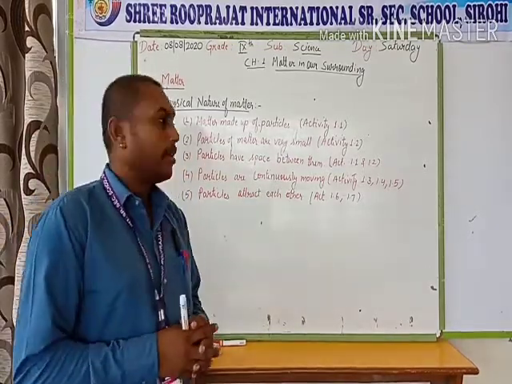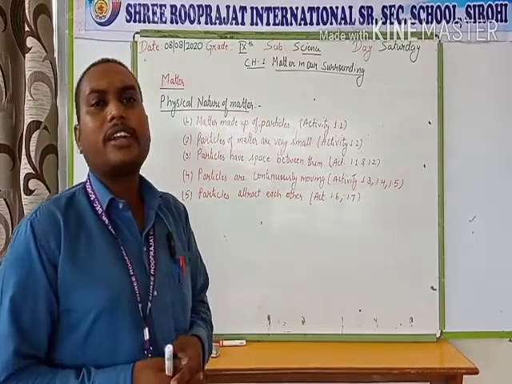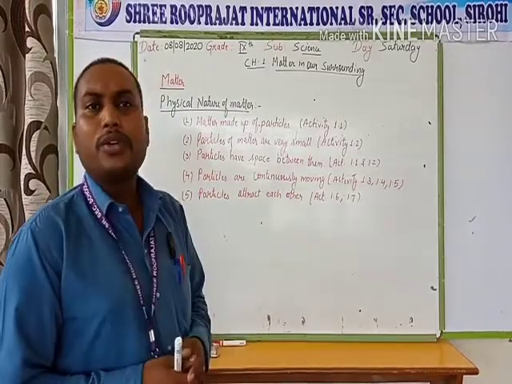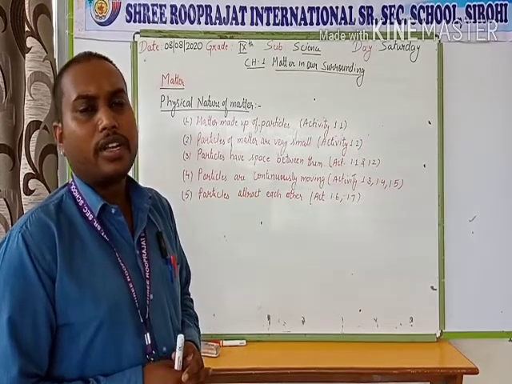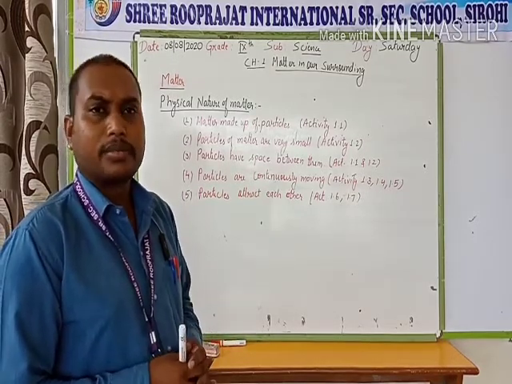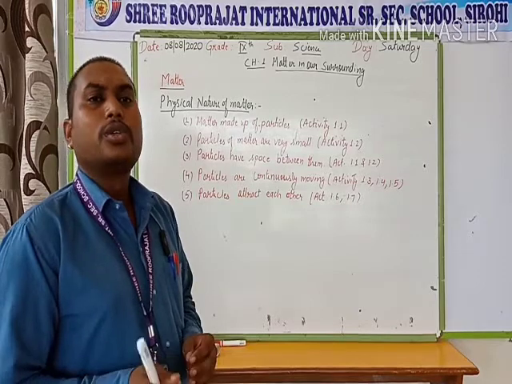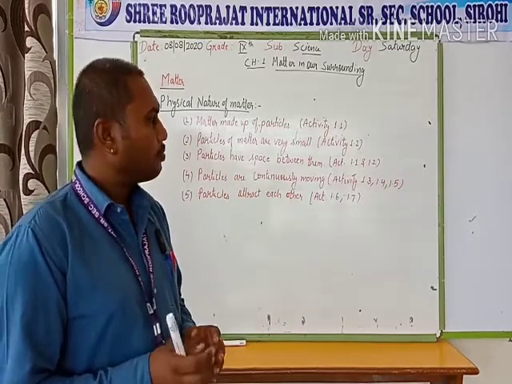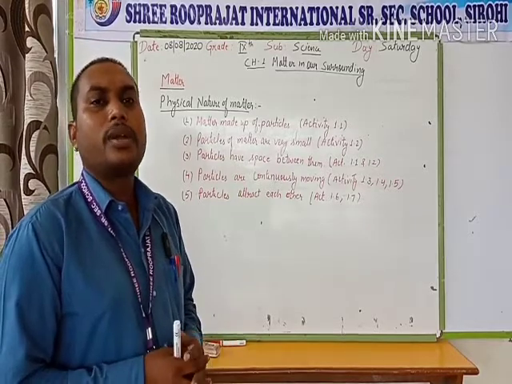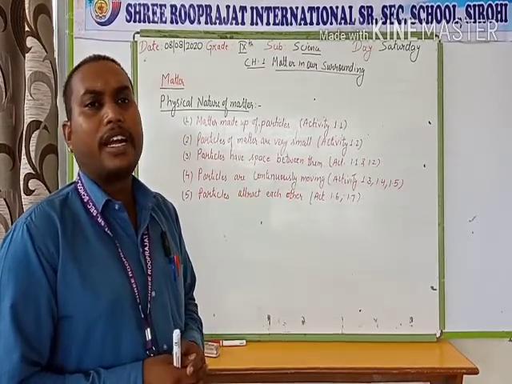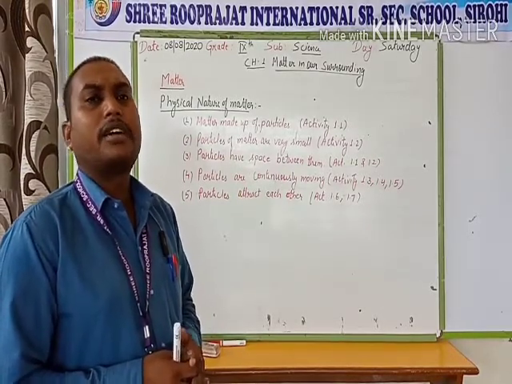Next, the particles of matter are very small. In your textbook there is another activity, activity 1.2. Here we take a beaker and fill it with 100 ml of water. Now add 2-3 small pieces of potassium permanganate. As we add them, the water changes color and becomes pink.